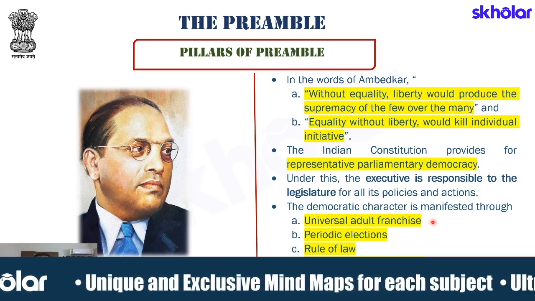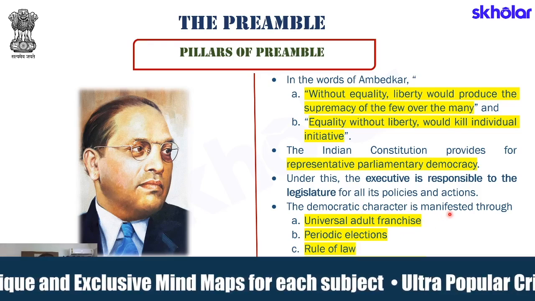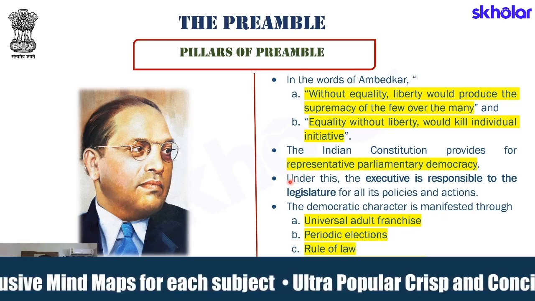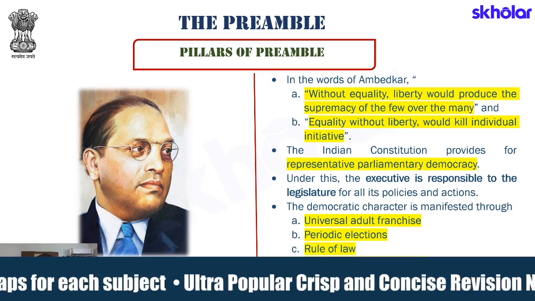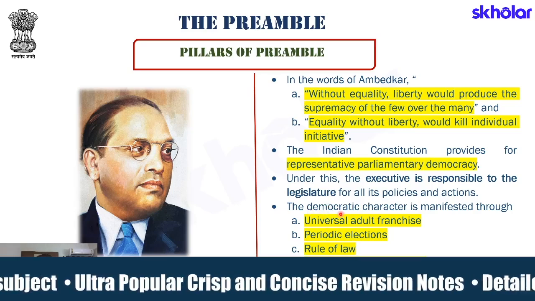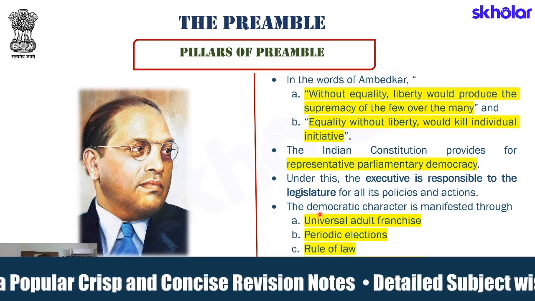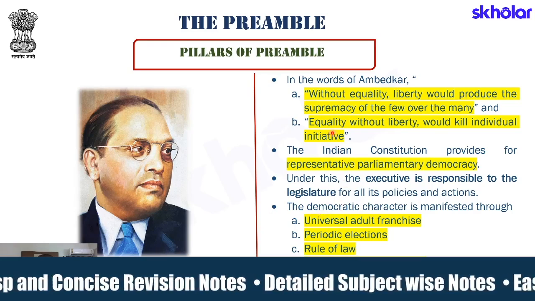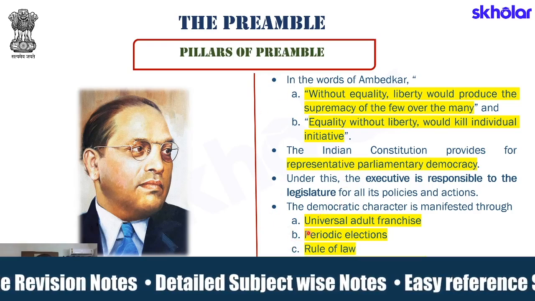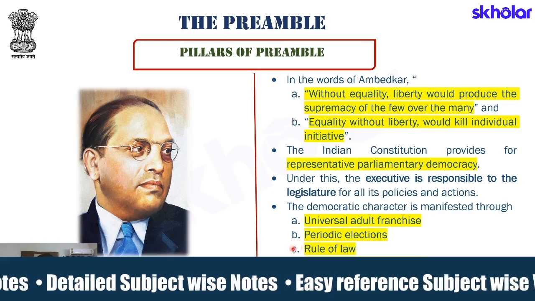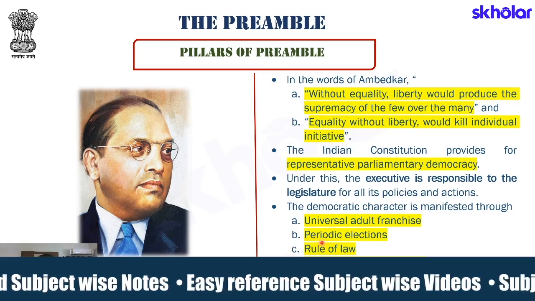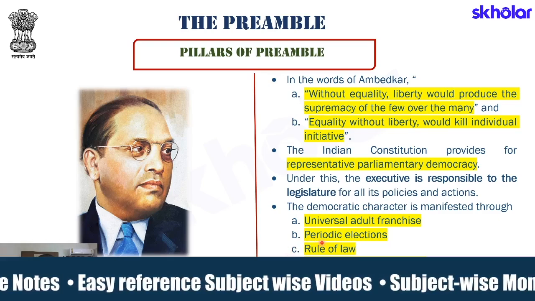Democratic character is manifested through universal adult franchise. These are ways in which we can see that the Indian Constitution is trying to embrace democratic values. We see the influence of universal adult franchise in our Indian Constitution. We see periodic elections that are happening in India. We see rule of law, Article 14, being an intrinsic part of the Indian Constitution.